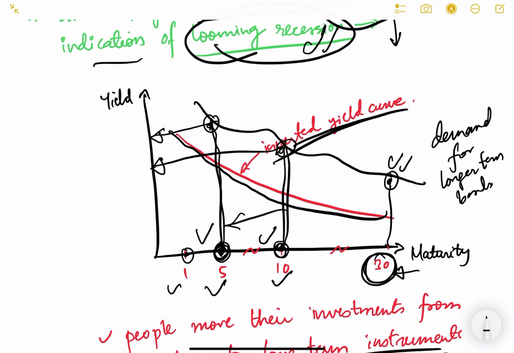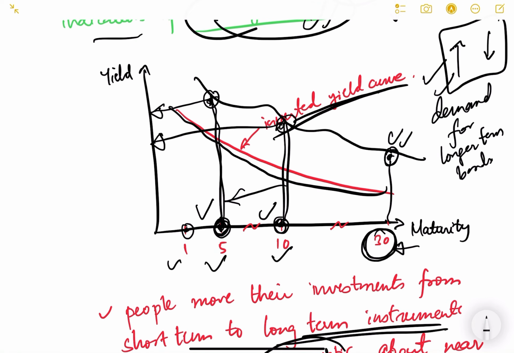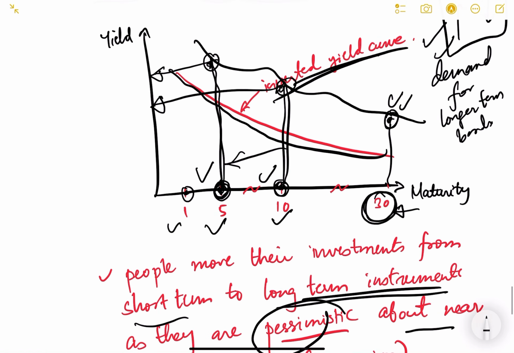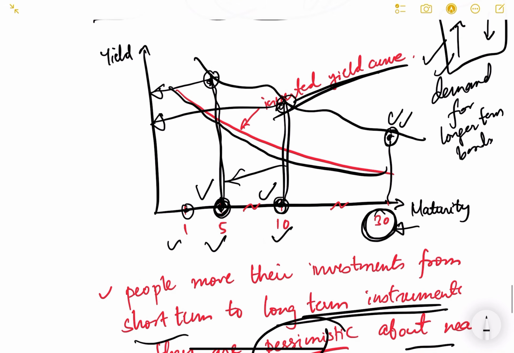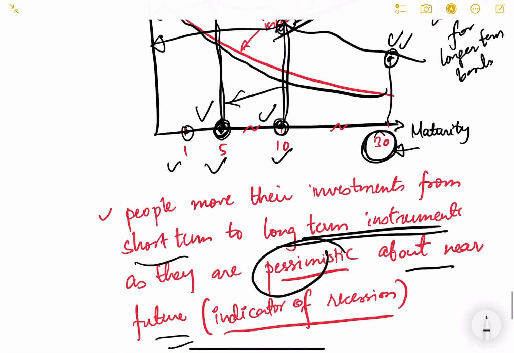If the demand increases, that means their price also increases, and if their price increases, their yield goes down. Okay, this we will see in another lesson, what is the relation between price and yield. So basically just understand this, that it is a symbol of a recession if the yield curve reverses or it gets inverted.